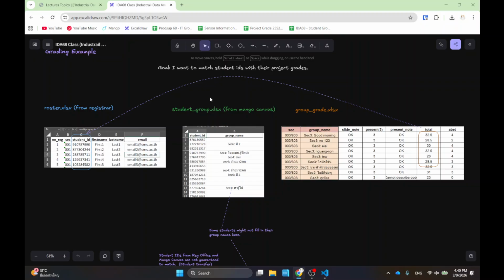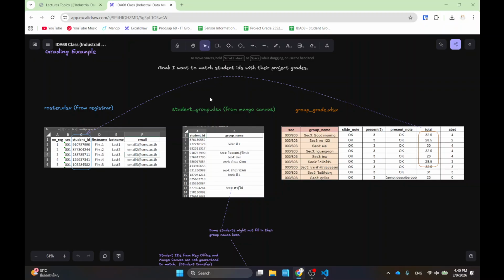I want to put the score that I give to the groups back into each of the students so that I can report this to the registrar correctly, and I can even announce it in Mango if I want to.